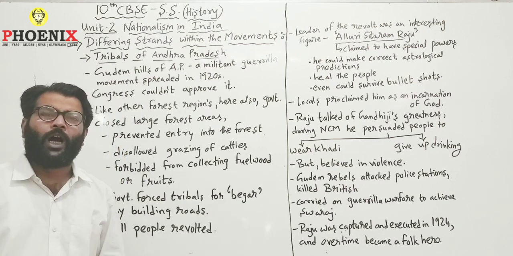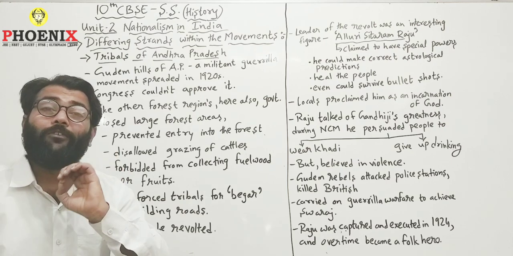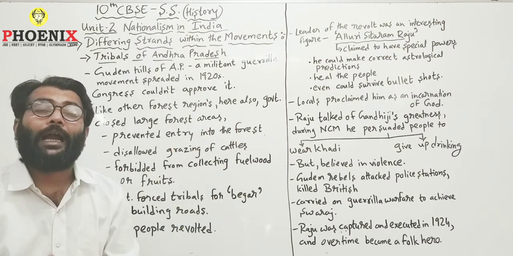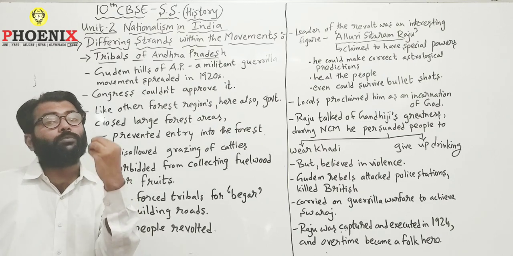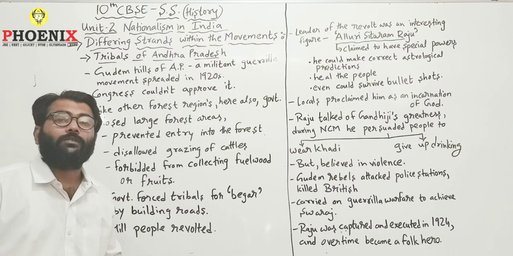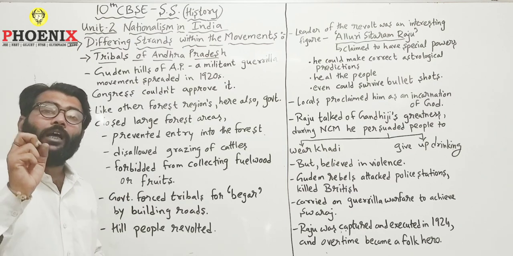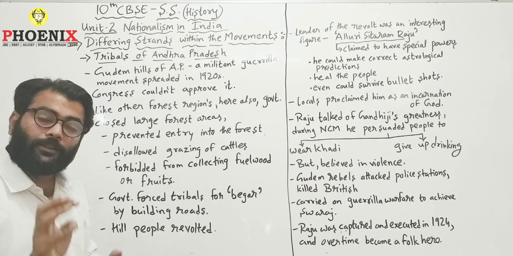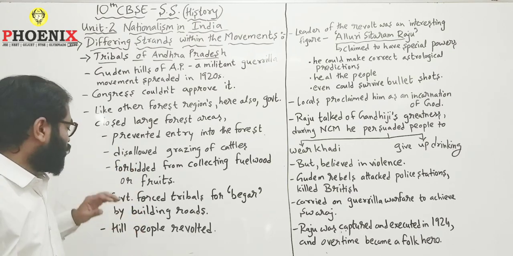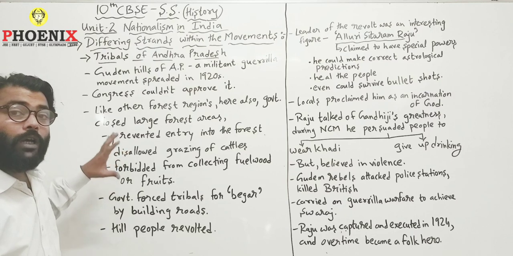But with the coming of the Forest Act, with the implementation of this particular act, these tribals in many parts of India were evacuated, were thrown away from their own land, and this thing hurt whom? The tribal people. And that's why tribal people in many parts of the country started the revolt by themselves. One such revolt also started in the Gudem Hills. So the people in the Gudem Hills, what did they start doing?